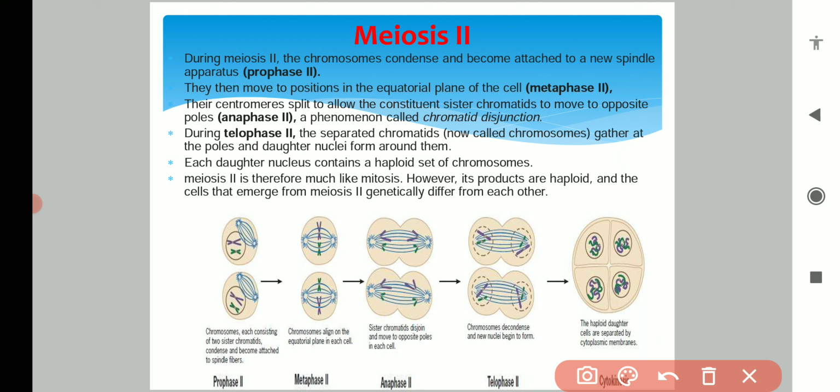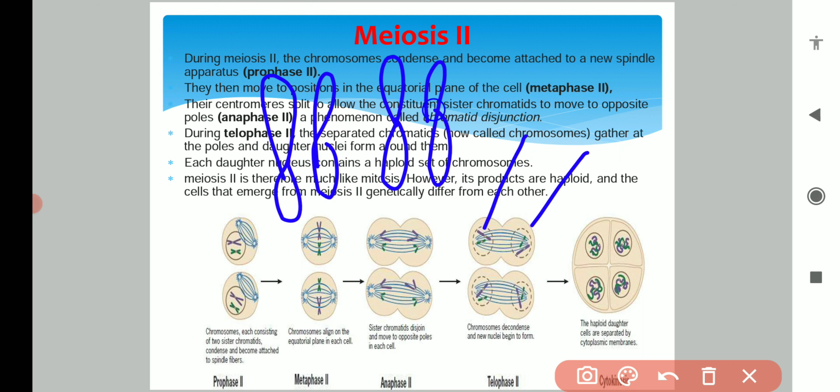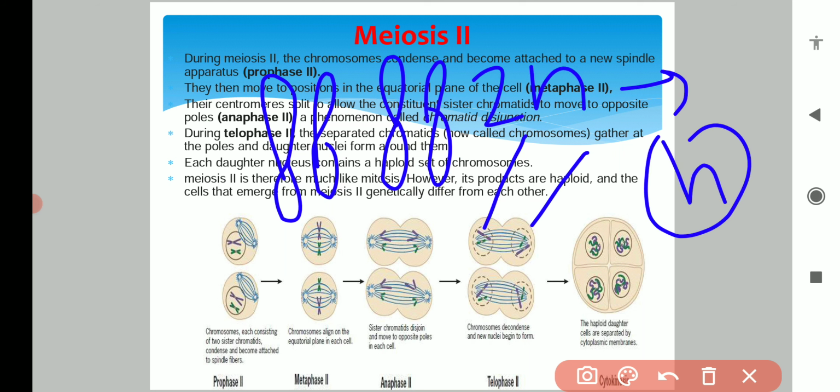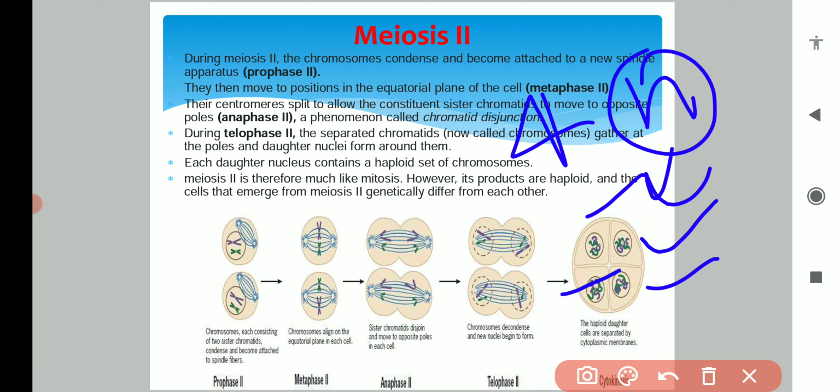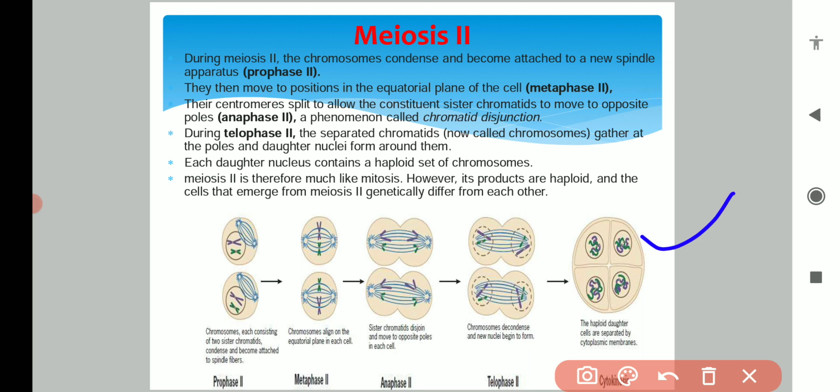You can see here it has two chromosomes, this also has 2 chromosomes, but earlier each cell had 4 chromosomes, because from 2n it has been reduced to n number of chromosomes. The end product of meiosis second is the production of 4 haploid cells, or 4 gametes, each having n number of chromosomes, meaning half the number of chromosomes.